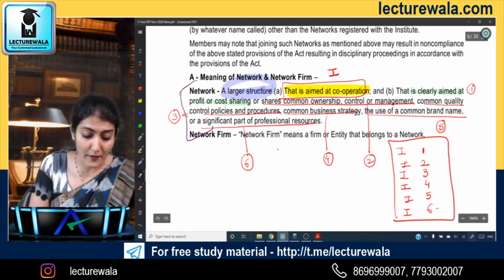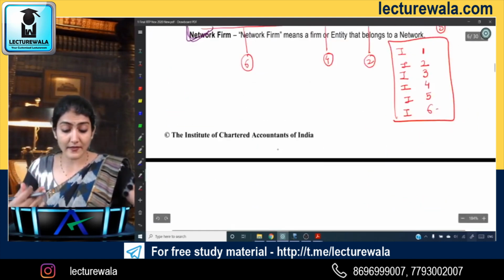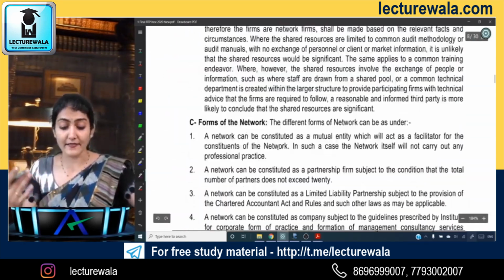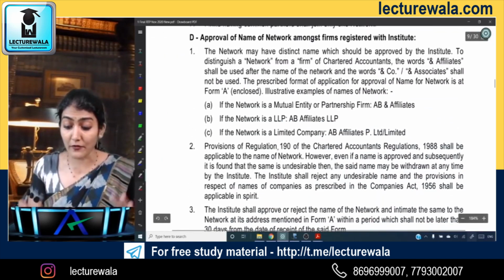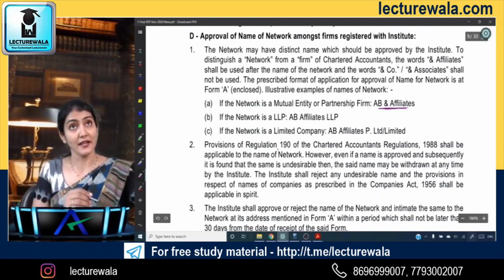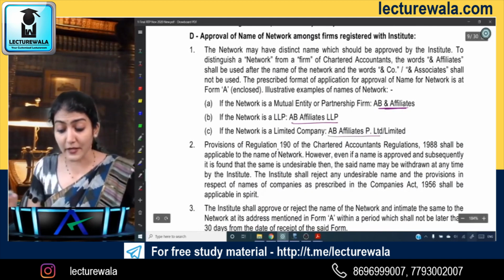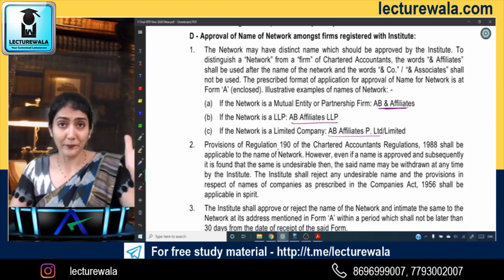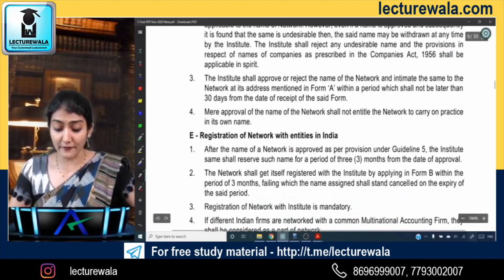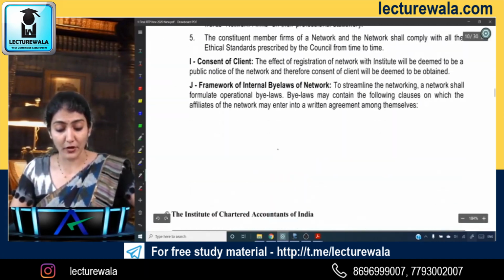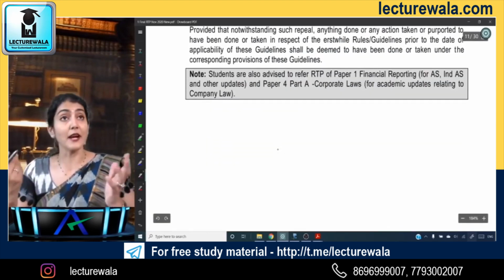But the most important part is that you should know the definition of a network. Basis that, you can very easily understand the concept of a network. And then they are talking about the forms of the networks, the name of the network. What did I say? Affiliate. So AB and Affiliates, AB Affiliates LLP, AB Affiliates Private Limited or Limited, whatever. But affiliate, not associate or company. And affiliate is what is to be used after the name of the network. So that is regarding the amendments.